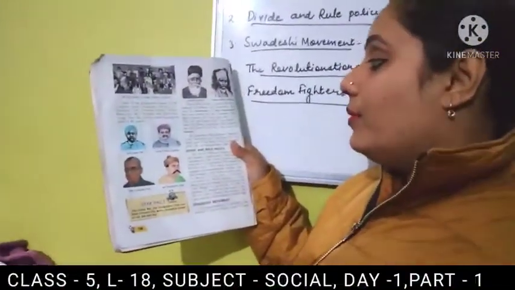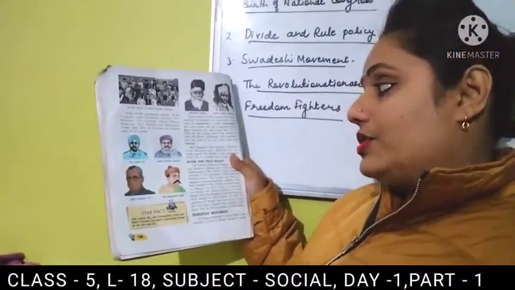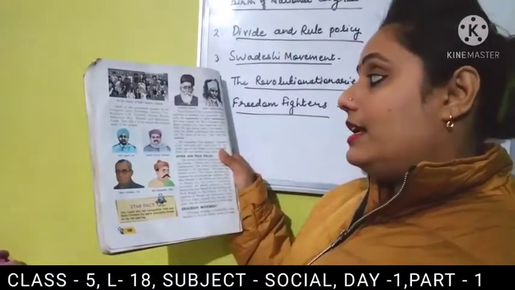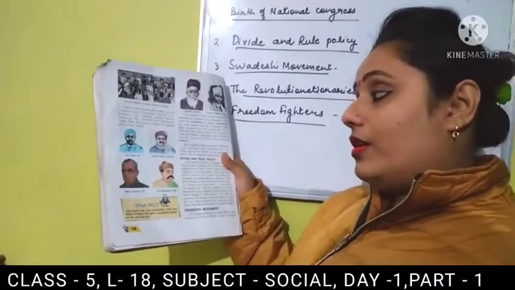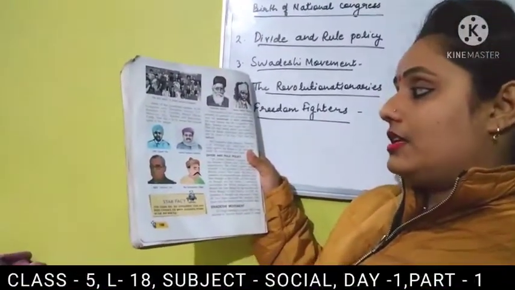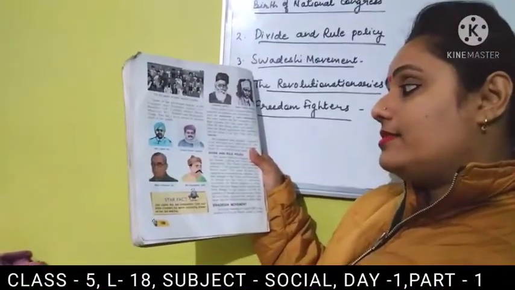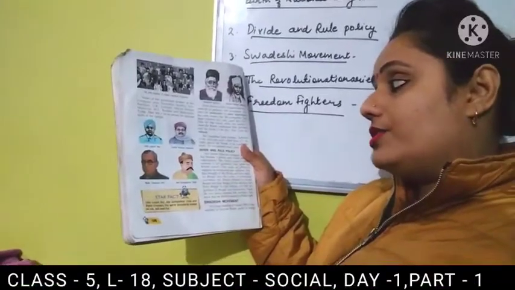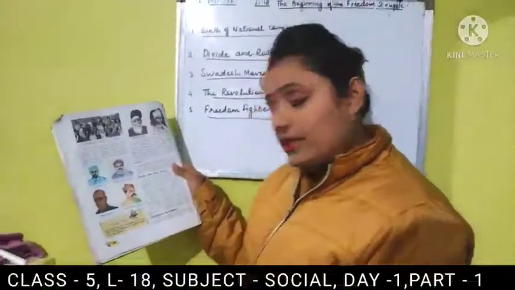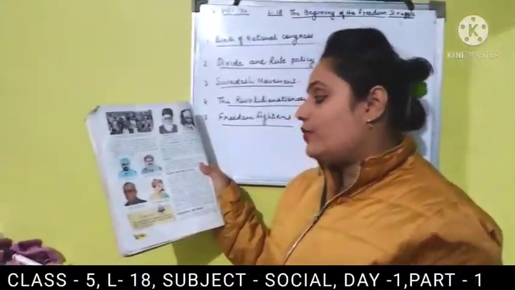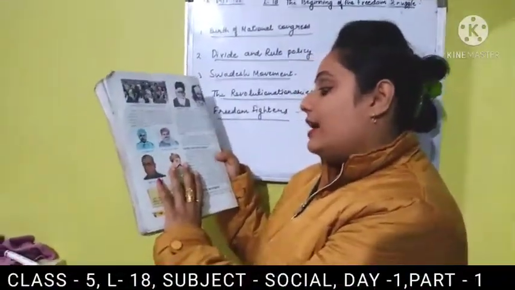Next is what? Moderates or early nationalists. They are the leaders who believed in the method of patience and persuasion. They were moderates or early nationalists. And then there are radicals also who just want that our country should be free only. They do not think of anything else. So they were the radicals.